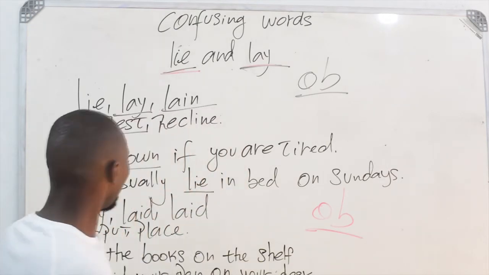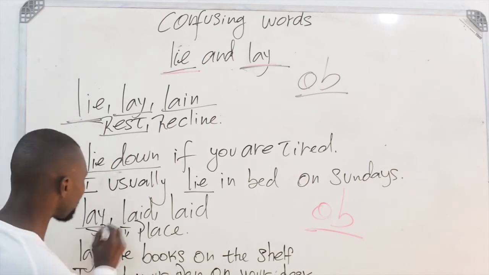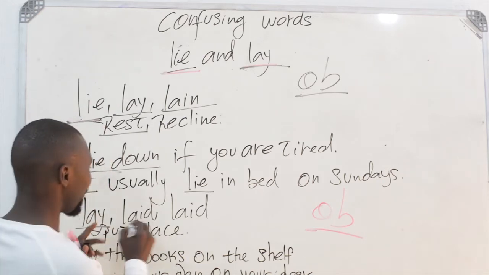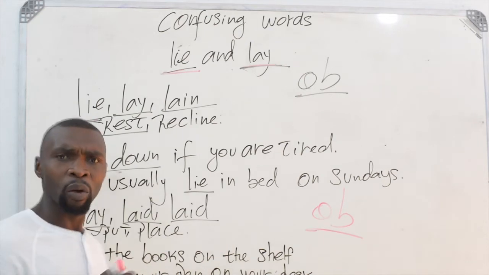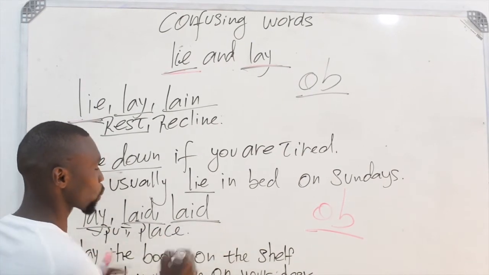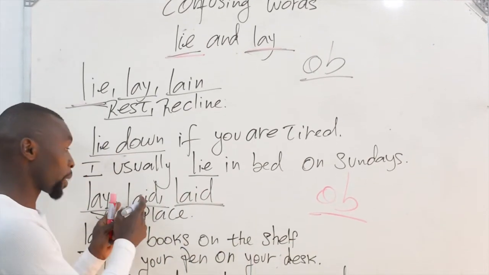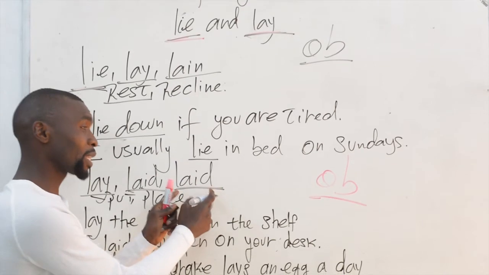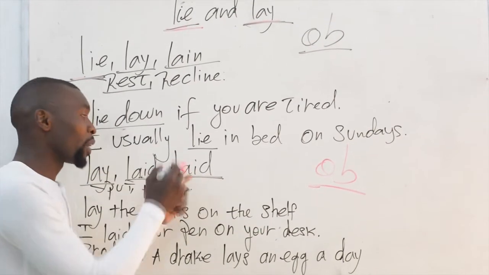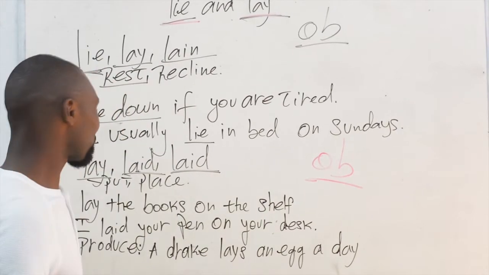Let's just look right here. We have here lay, and the parts of lay are laid and laid, of which the first is the past simple, and the second is the past participle. This one is the past simple, and right here we have laid as well, which is the same as the past simple. This is the past participle. Right. Let's come to some examples.